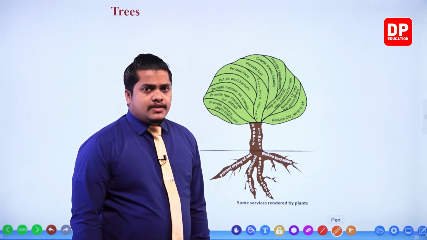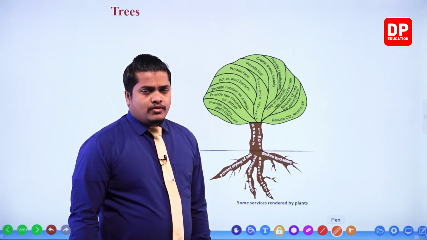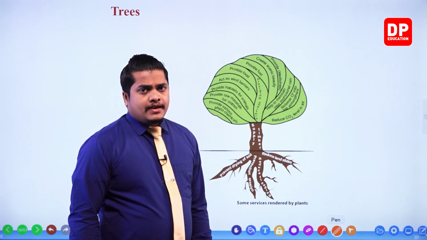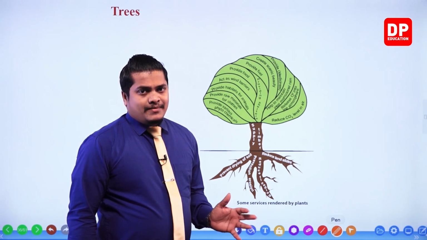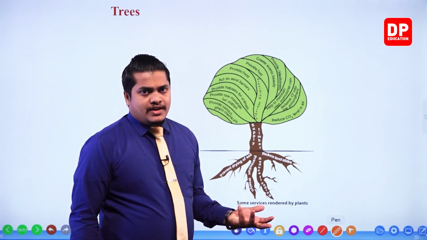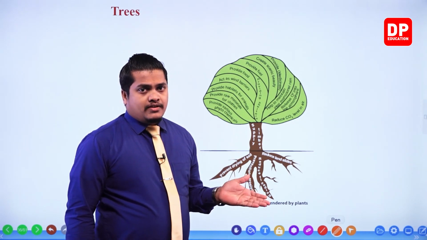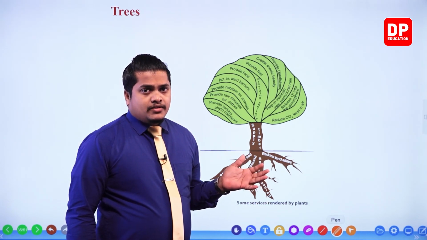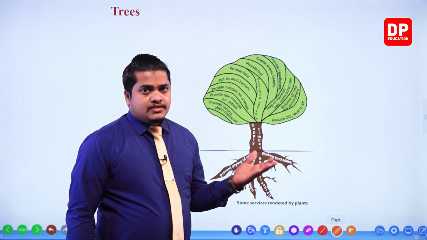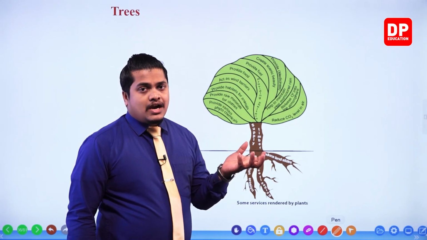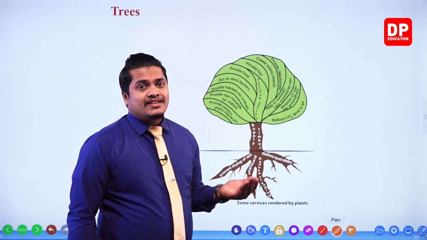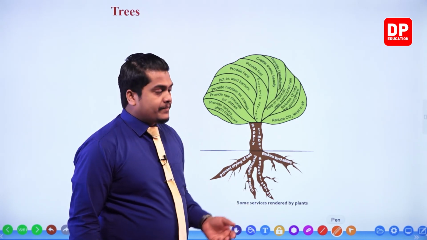And these areas also provide a good scene. They enhance the beauty of the environment. When you visit those places, they provide beautiful scenes for your eyes, and your mind gets relaxed as well.